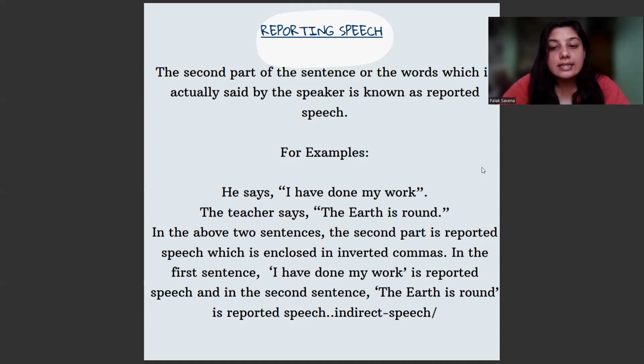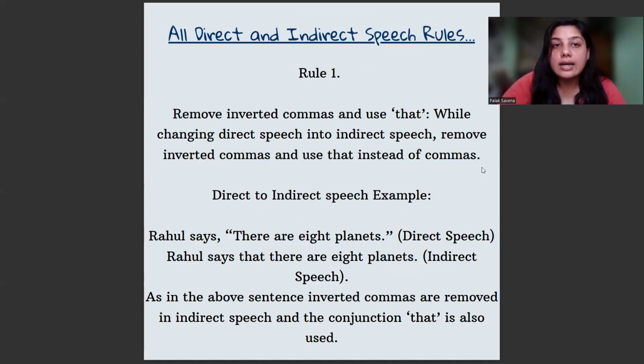In the above two sentences, the second part is the reporting speech, which is enclosed in inverted commas. In the first sentence, "I have done my work" is reported speech, and in the second sentence, "the earth is round" is reported speech. Now we will start understanding the rules, because we will have to change sentences from direct to indirect. First we understood what a reporting verb is, then what a reporting speech is. Now we will understand how to change direct sentences into indirect sentences, and there are certain rules.